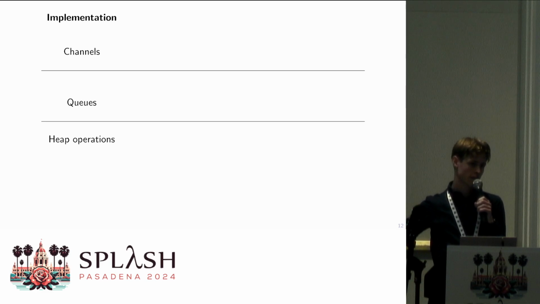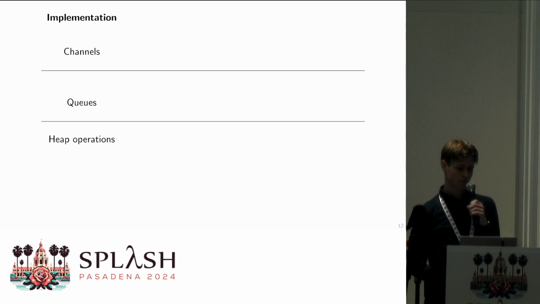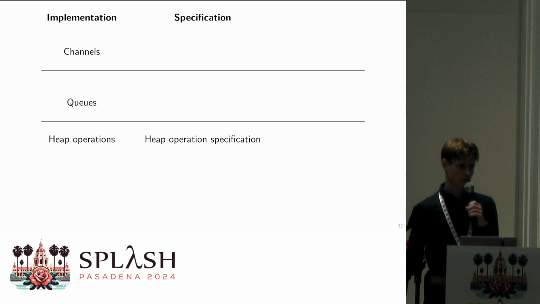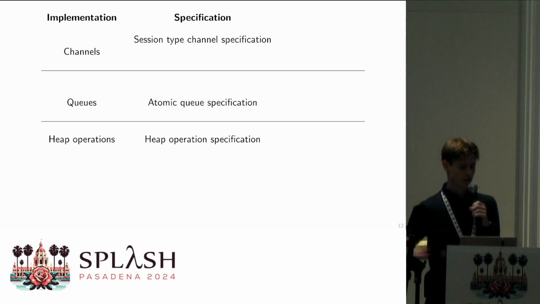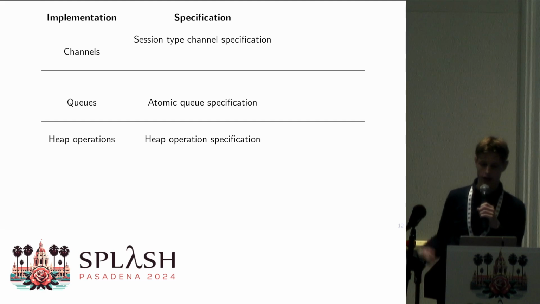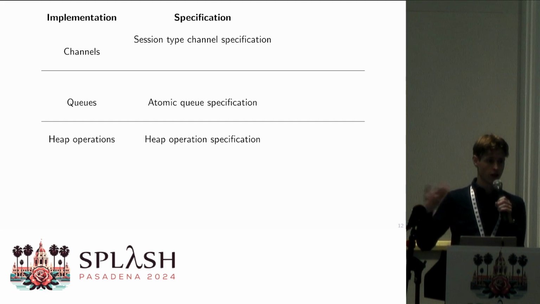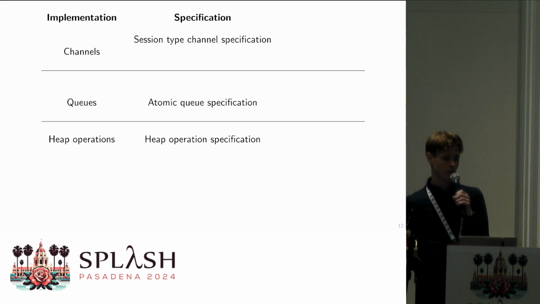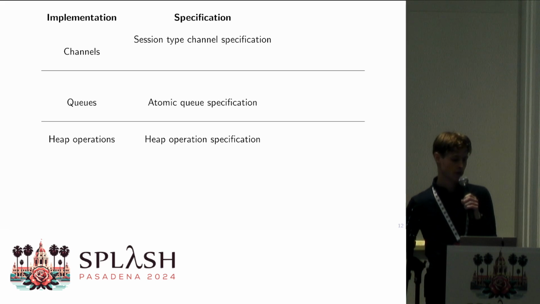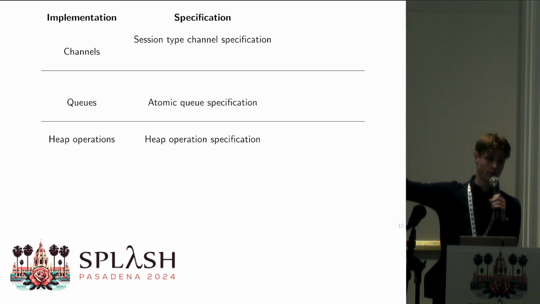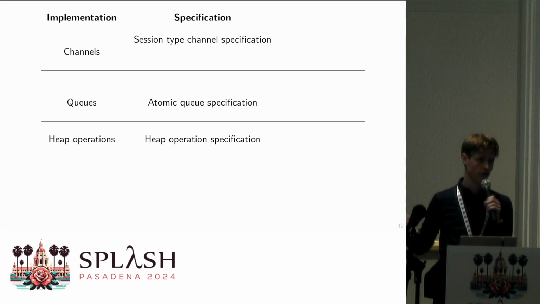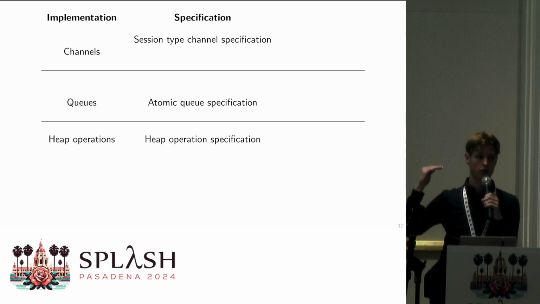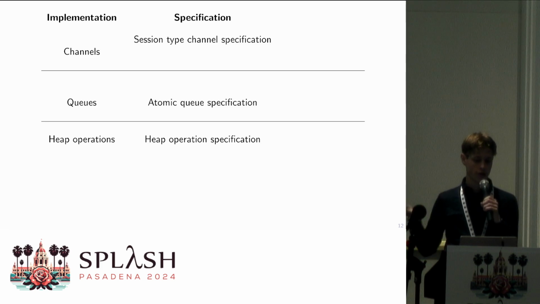And standardly, if you give specifications, you start with the specification of your primitive operations, and then for each layer, you just give a specification for that. But that means that we still have to do a lot of work again. If we're, for instance, going to swap out the queue implementation, it generally happens that our channel implementation is now going to depend a lot on the structure of the queues to go from one layer to the other. So what we're instead going to do is split these in two.